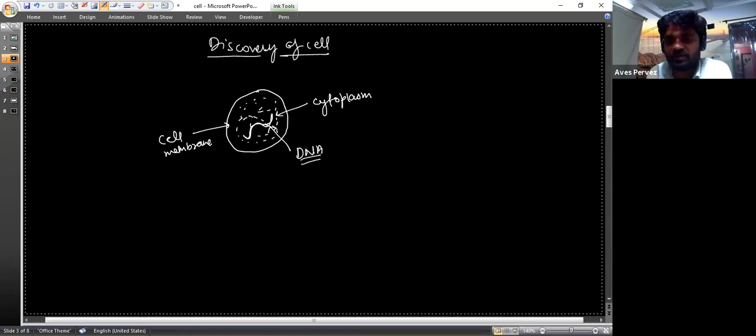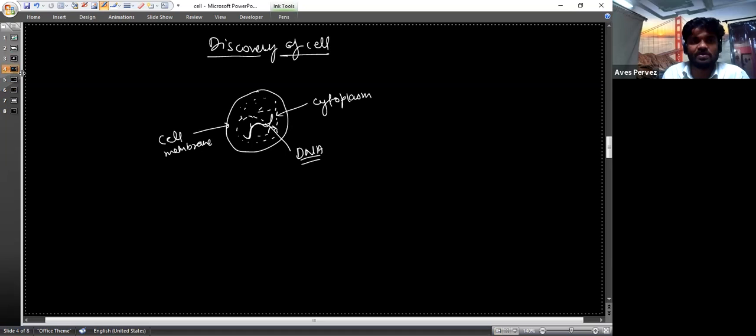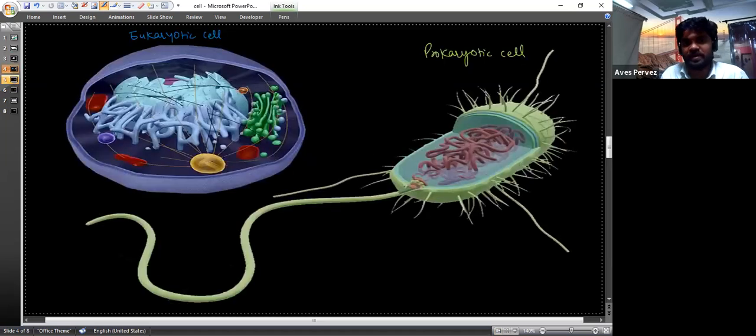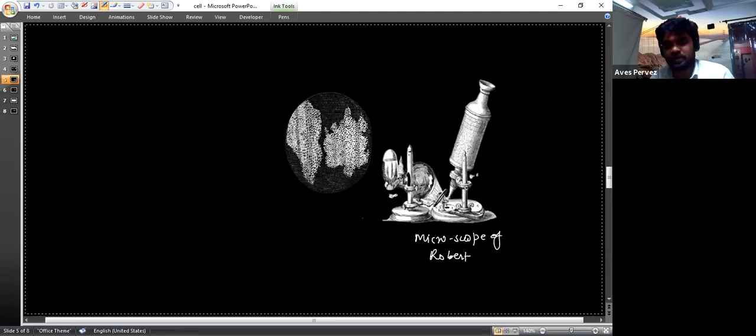But actually what he saw in his experiment was that he only saw the wall, the outer membrane, the cork-like structure. You can see this image, if this is clearly visible to you. This was the microscope of Robert Hooke, and he saw a cork, but he did not see anything inside this one. He did not see the protoplasm.